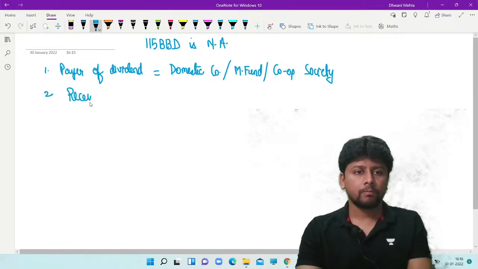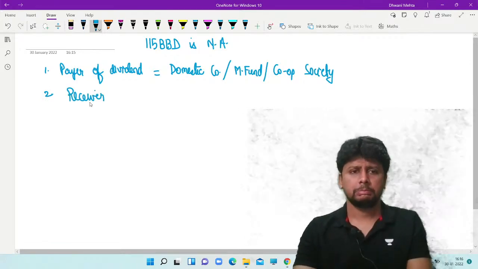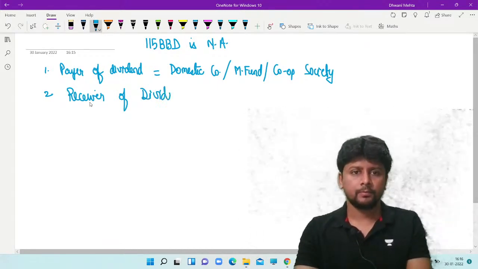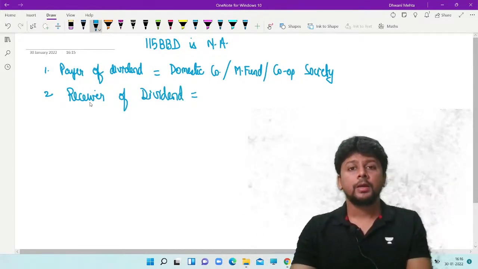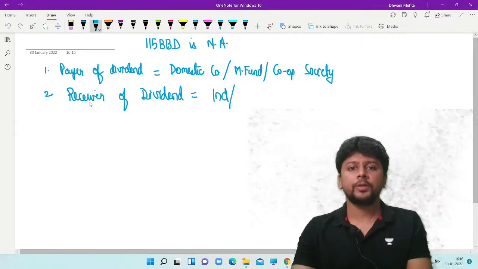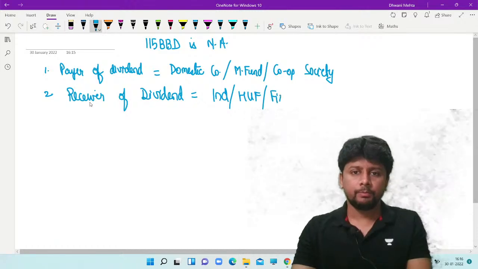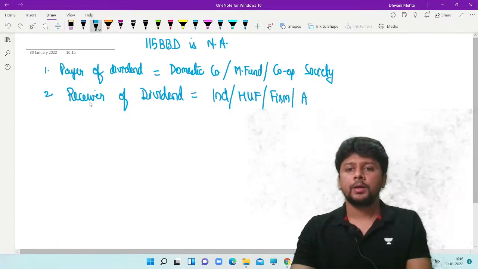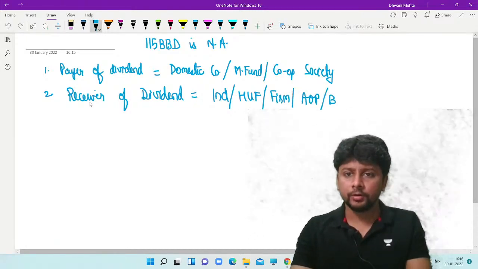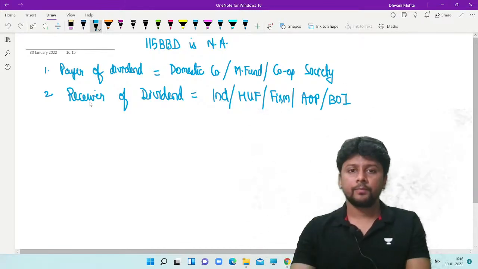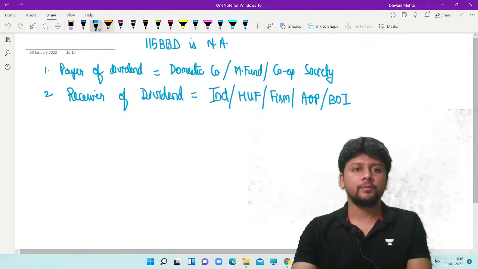Similarly, if the receiver of dividend is, for example, an individual, HUF, partnership firm, association of persons, body of individuals, not an Indian company, then also 115BBD will not apply.